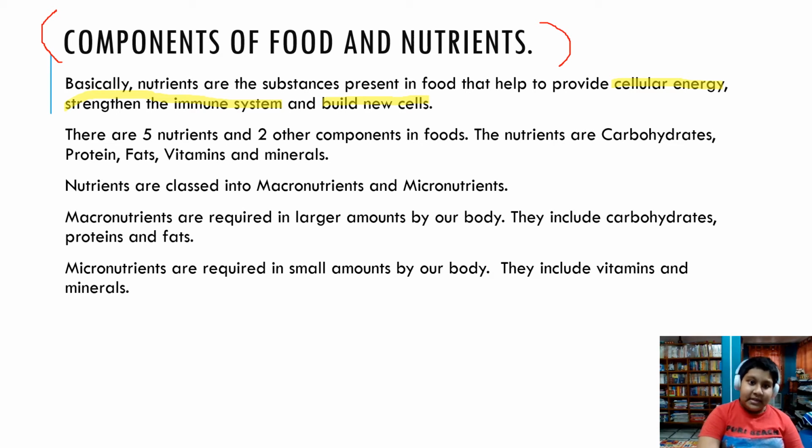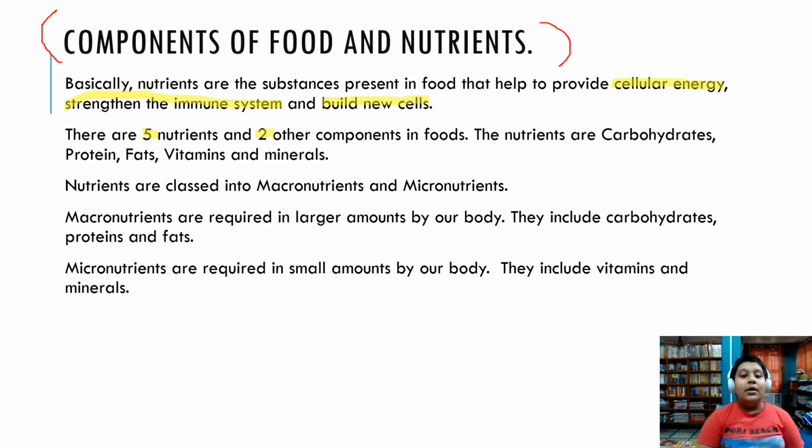Okay, now let's understand. You must remember these numbers 5 and 2. There are 5 main nutrients in food and 2 other components. Let's name these. 5 are carbohydrates, proteins, fats, vitamins, and minerals. The 2 other components are water and roughage.